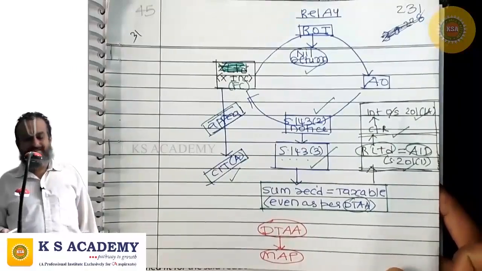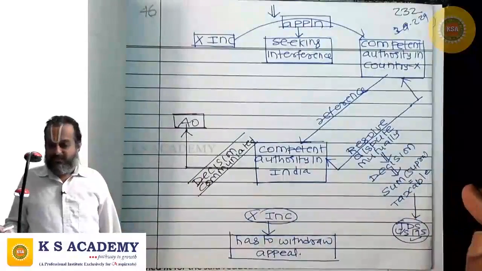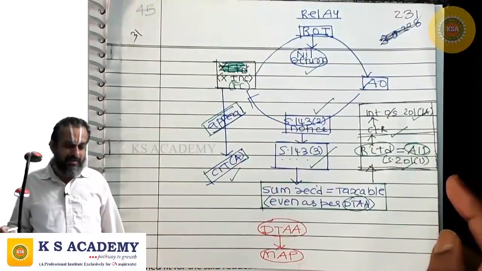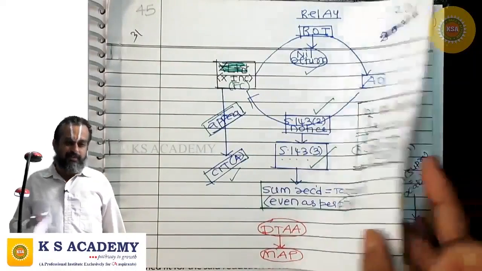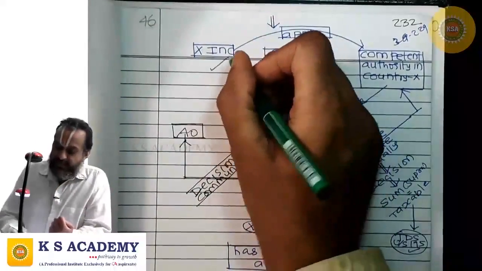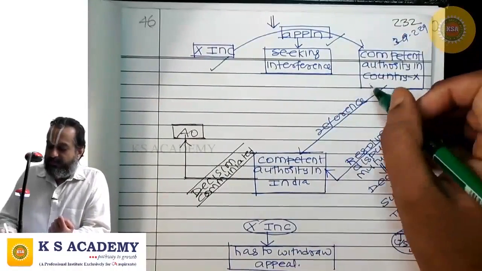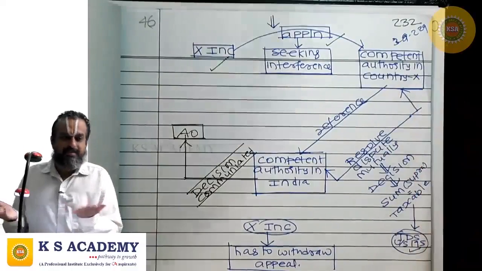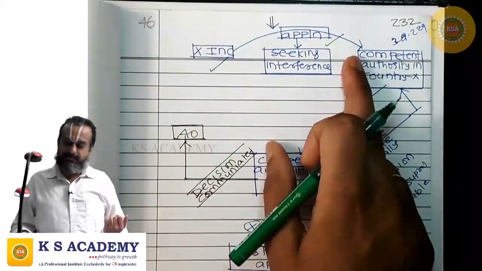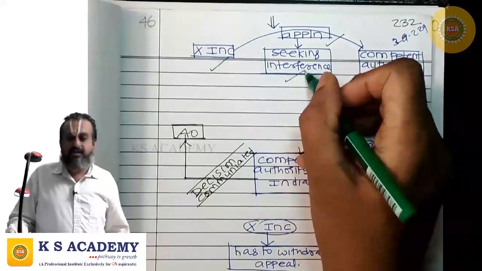Now I was telling you there is a DTAA between India and country X. In the DTAA, we have MAP, Mutual Agreement Procedure. What is that? I'll tell you. Rule 44 H, you should read together. X Incorporation makes an application to the competent authority in country X. As per the DTAA, there is a competent authority in country X. Now, X Incorporation makes an application to the competent authority under DTAA in country X, seeking interference.